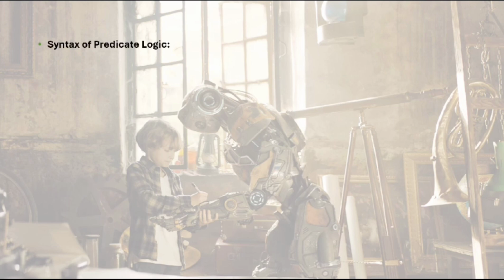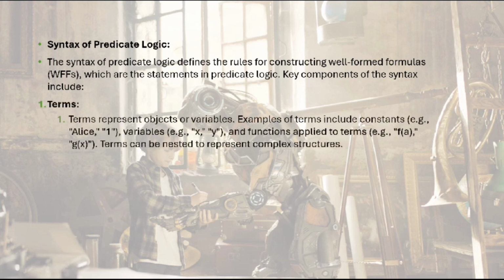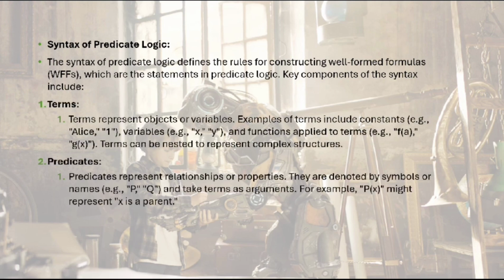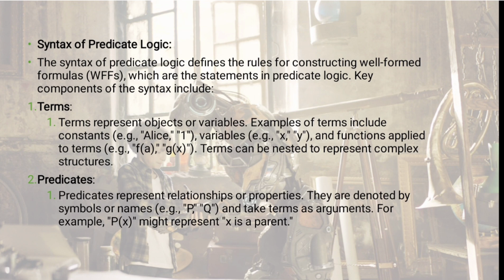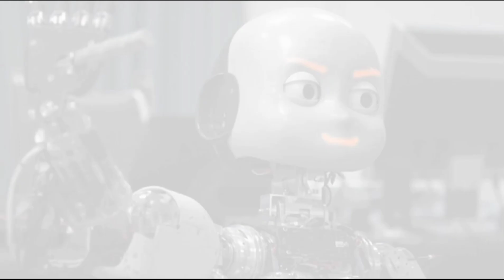Syntax of predicate logic. The syntax of predicate logic involves terms, predicates, quantifiers, connectives, parentheses, variables, and constants. Terms in predicate logic represent objects, variables or functions which combine together to form a predicate. Predicates represent the relationships or properties that the variables and functions involve.